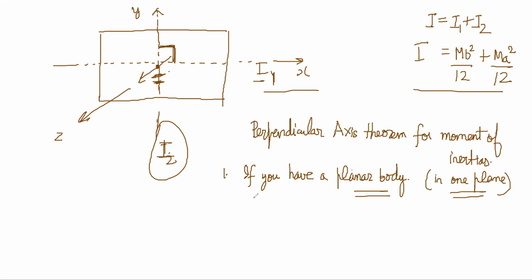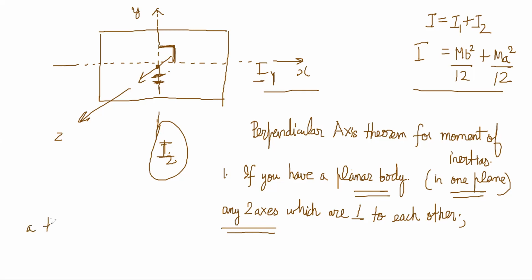If you have a planar body and you have any two axes which are perpendicular to each other,